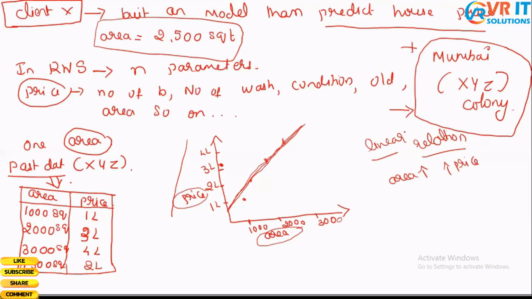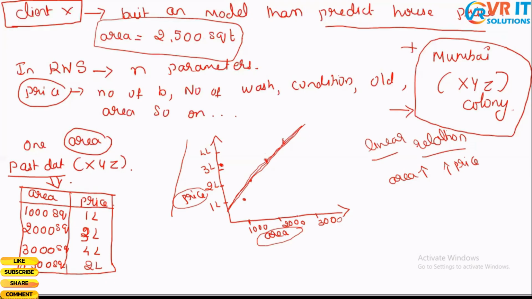When we say that there's a linear relationship between two parameters, this is what it talks about. As there is an increase in area, there's also an increase in price. Now, what is the area my client X requires? He wants me to predict the price for a certain area. So let us plot this in our graph.